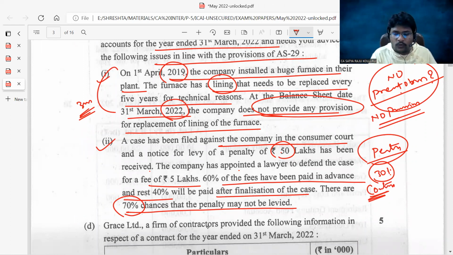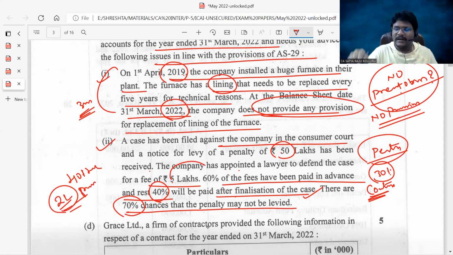But with respect to the fee, out of 5 lakhs, you already paid 60%. What about the remaining 40% fee? For that 40% fee, you can create the provision because it is clearly given that the remaining 40% will be paid after the finalization of the case. As per the agreement entered between the company and the lawyer, you need to pay the remaining 40%. That is 5 into 40%, which is 2 lakhs. At the end of the case, you need to pay, right? That's why for the 2 lakhs, you can create a provision. For damages, no need to create any provision.